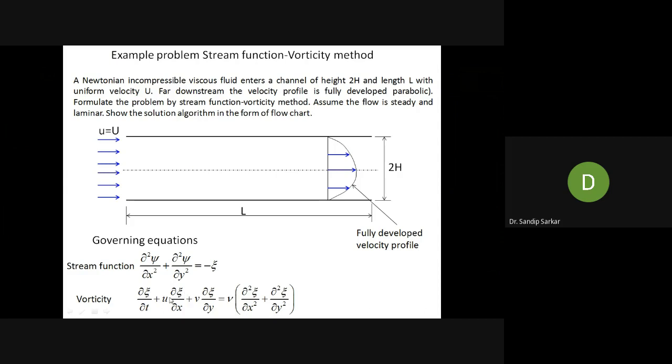But in that case, you may face divergence in the solution because of these convection terms, u del zero del x plus v del zero del y. I have not written it in the slide, but you should remember it or take a note of it. Without having the del zero del t term, if you solve this problem directly, you may get divergence in the solution. The solution may be unstable. So it is better to add a transient term del zero del t and solve this problem in a transient manner. That is what we call the false transient method.